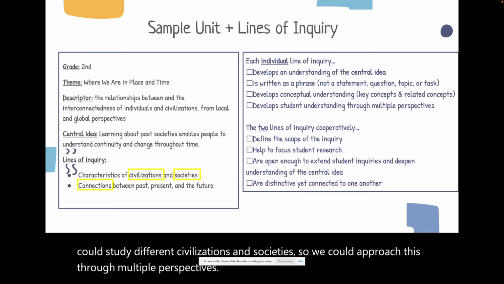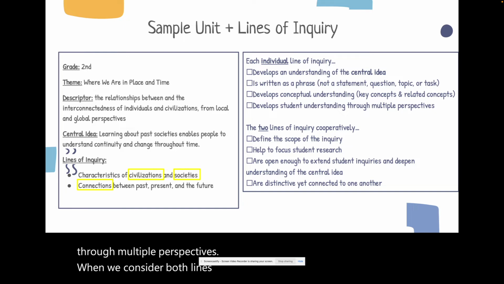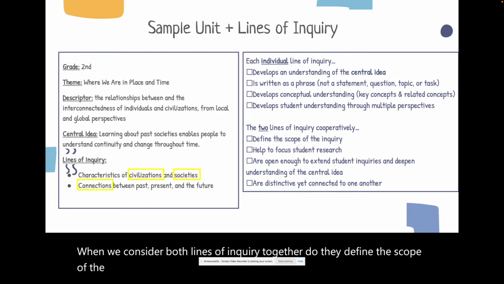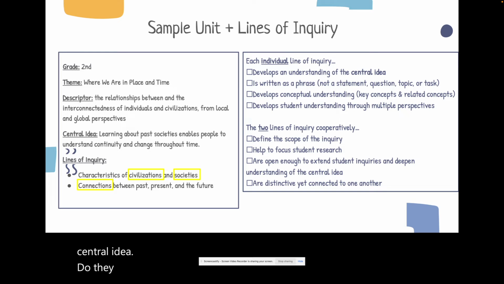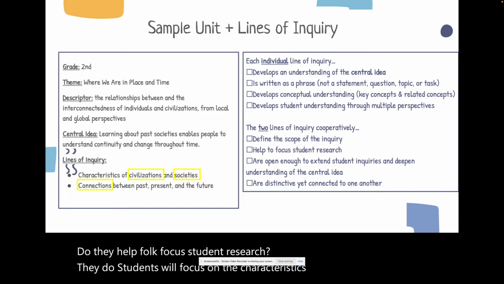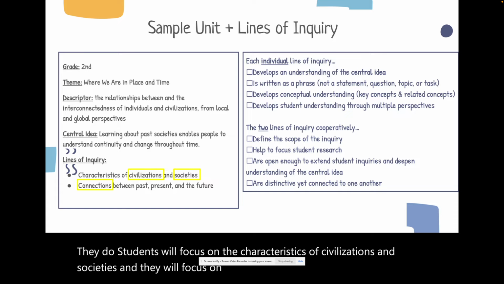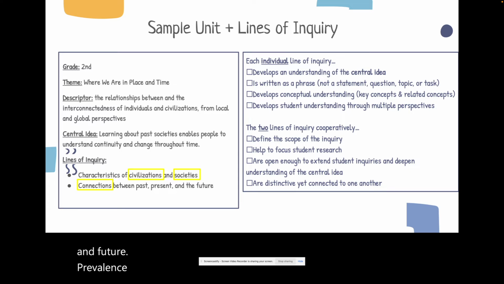When we consider both lines of inquiry together, do they define the scope of the inquiry? Yes, each one helps us investigate a different part of our central idea. Do they help focus student research? They do. Students will focus on the characteristics of civilizations and societies, and they will focus on connections between the past, present, and future.